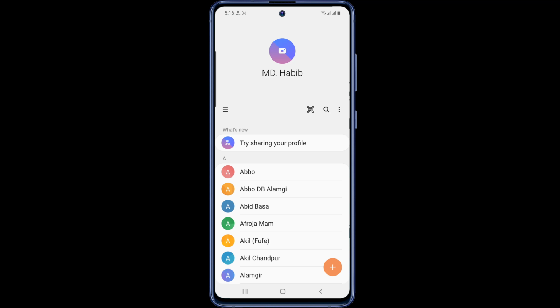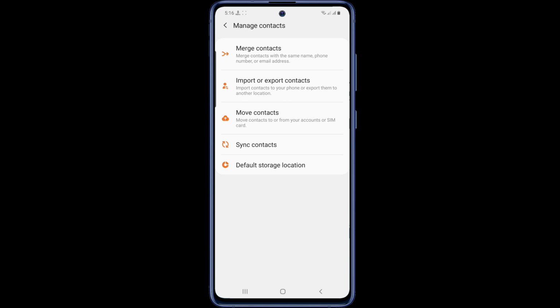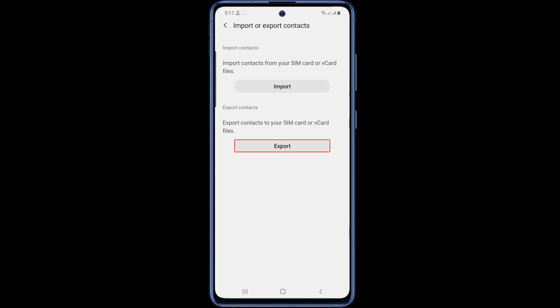Then tap the three lines in the top left. From the resulting menu, select Manage Contacts. On this page go to Import or Export Contacts. Then tap on the button Export.